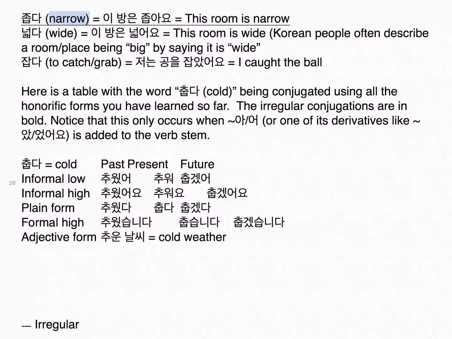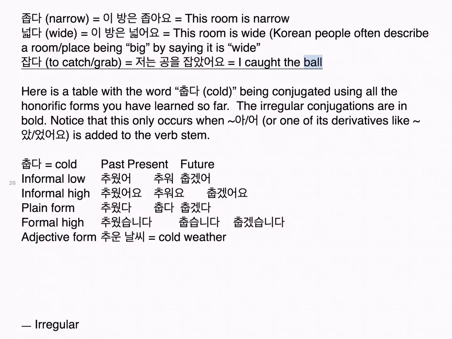좁다, narrow: 이 방은 좁아요. This room is narrow. 넓다, wide: 이 방은 넓어요. This room is wide. Korean people often describe a room or place being big by saying it is wide. 잡다, to catch or grab: 저는 공을 잡았어요.